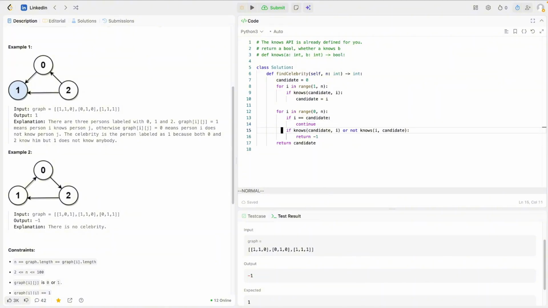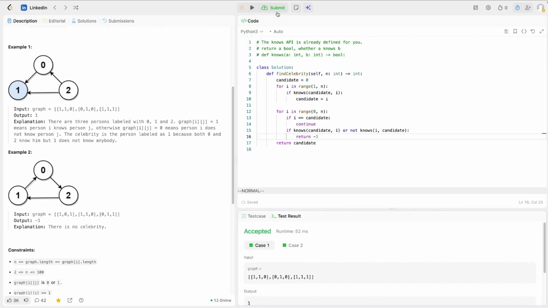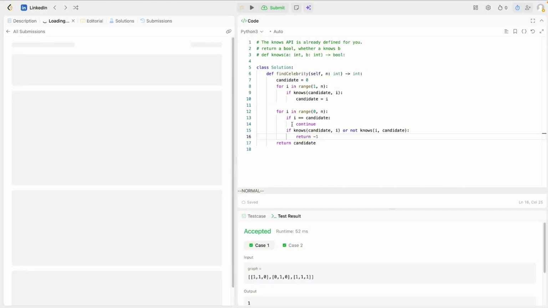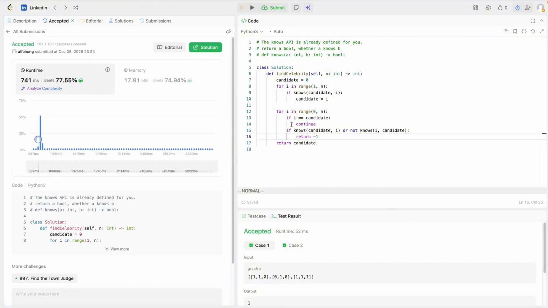If you get to here, that means i is not the candidate. Then we can check: does the candidate know any other person? If it knows someone, it's not a celebrity, or if there's someone else who doesn't know the candidate, then it's not a celebrity. So let's try a small test. Yeah, it passed. And the big test also got accepted. It beats like 77% of the solutions.